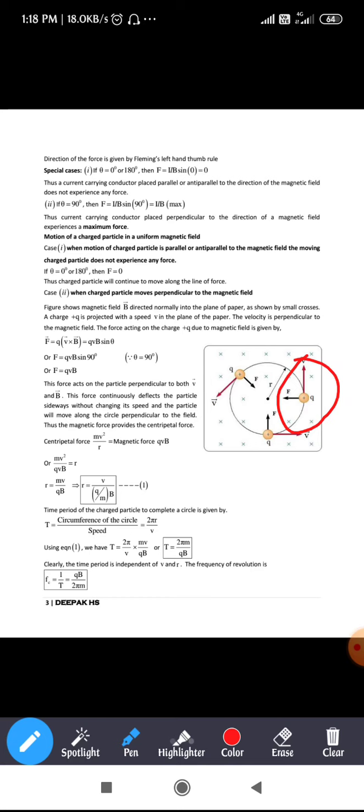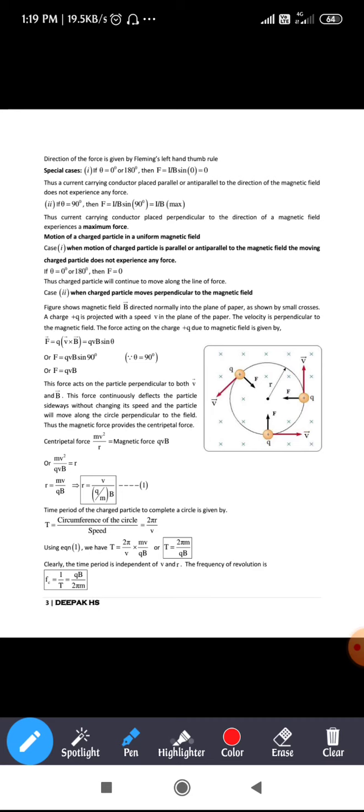So this is how, when the charged particle is moving exactly perpendicular to the direction of the magnetic field, it will be continuously deflected. When you trace out the path of the particle which is getting deflected again and again, you are going to get a circle.